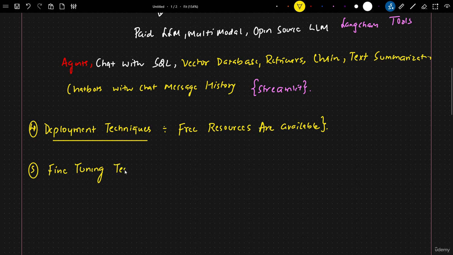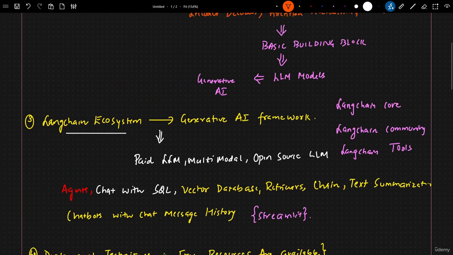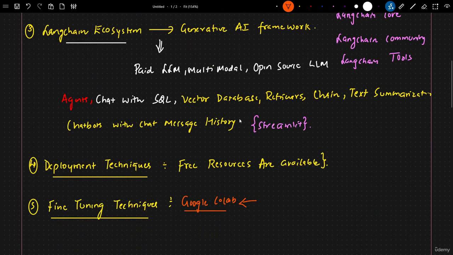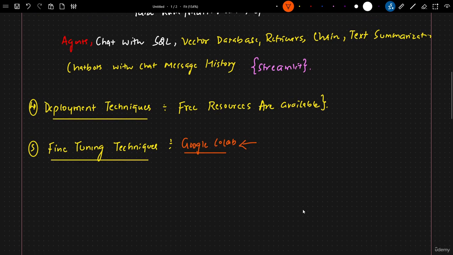After covering deployment techniques, obviously we also need to know about fine-tuning techniques. In these fine-tuning techniques, we will specifically be using Google Colab. Again, we will try to just use free resources. One of the paid LLM models will be OpenAI, and here I will also talk about what all LLM models we are going to work with.